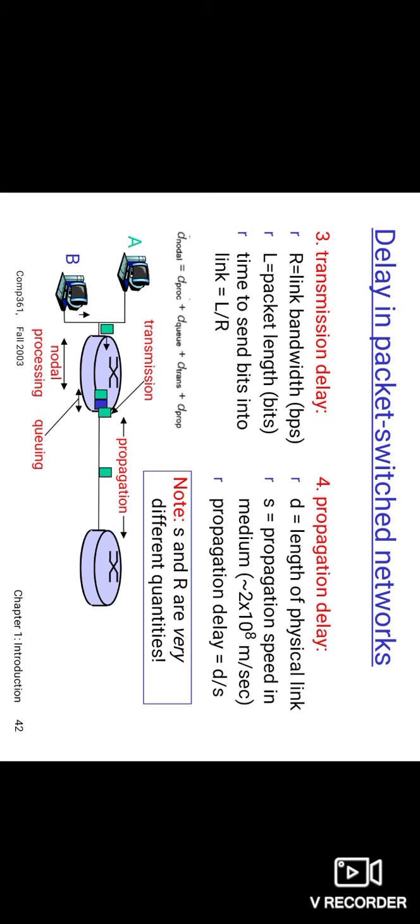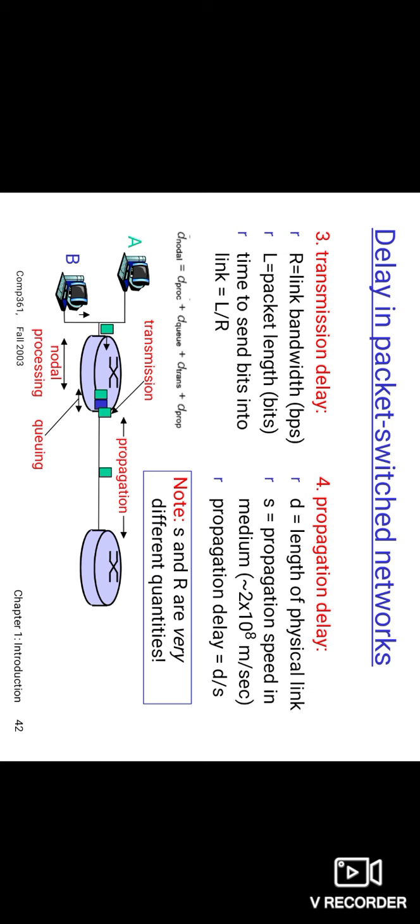If the distance is denoted by d and the propagation speed is denoted by s, then the propagation delay is d by s. It is the ratio of distance between two routers and the propagation speed. The propagation speed differs for different types of media.